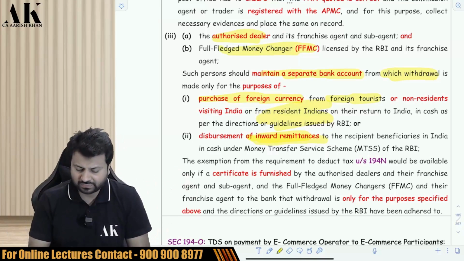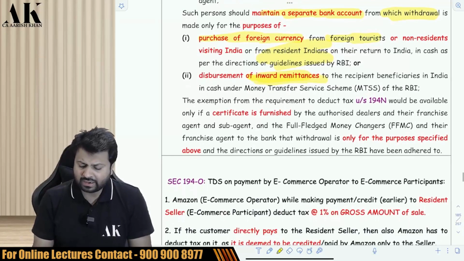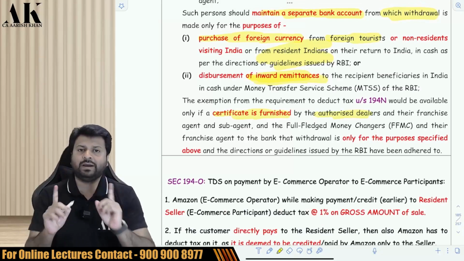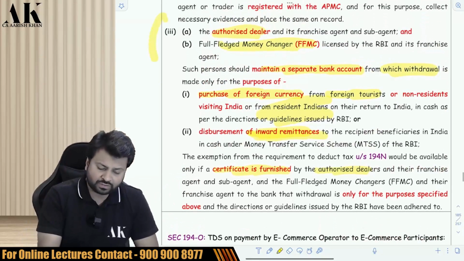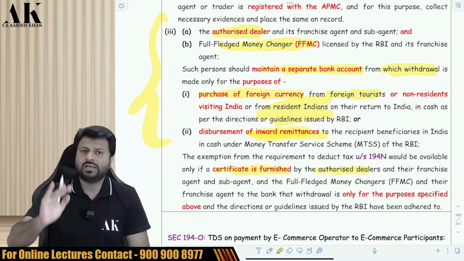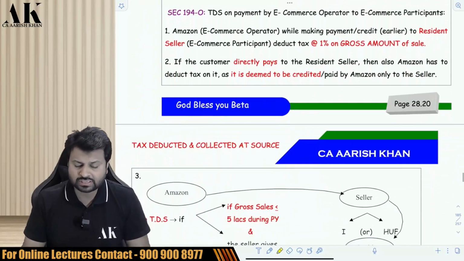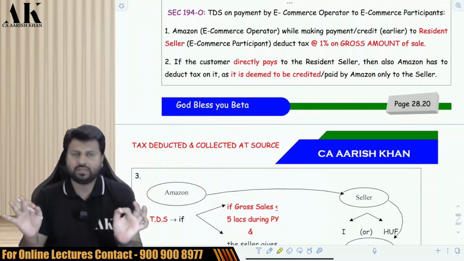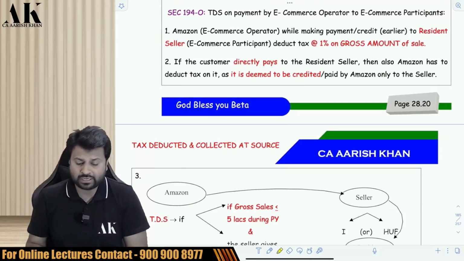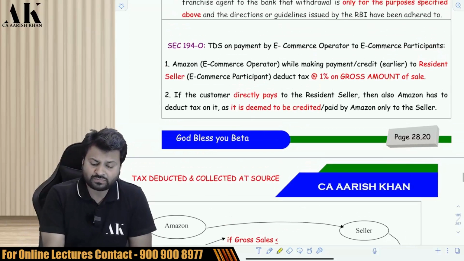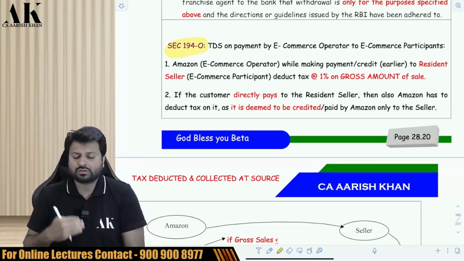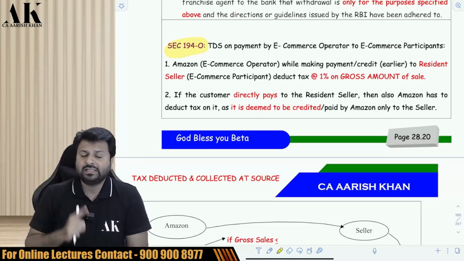The inward money transfer. Now, this exemption is available only if a certificate is furnished by the authorized dealer that I will be withdrawing the money and using it for these purposes which are mentioned over here. So the authorized dealer has to give a certificate that I will be using the money only for these purposes which are mentioned above. Okay. So this is what section 194N is all about. Very important section practically and academically also. Let's move ahead with the next section, that is 194O, which talks about e-commerce operator or e-commerce participant. That is talking about what?